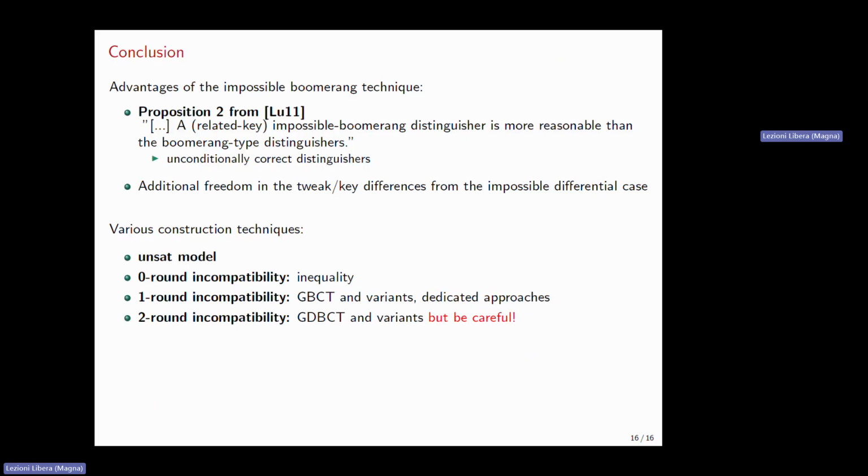And finally, as we showed in this talk, there are various construction techniques, either the unsat model or the 0, 1, or 2-run incompatibility. But in the case of a 2-run incompatibility, please be careful about which table you're using. Thank you for your attention.